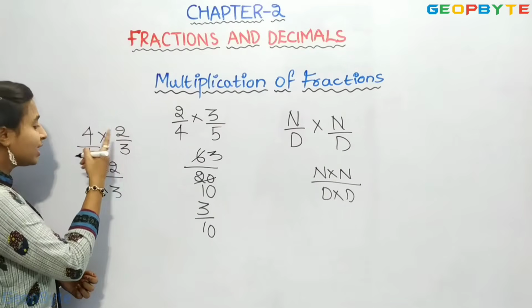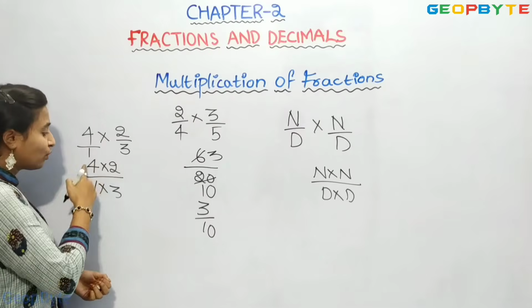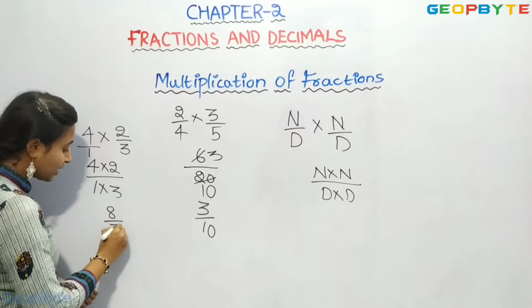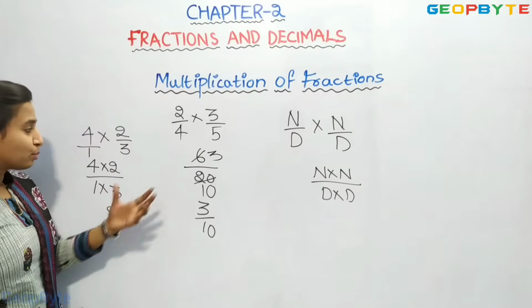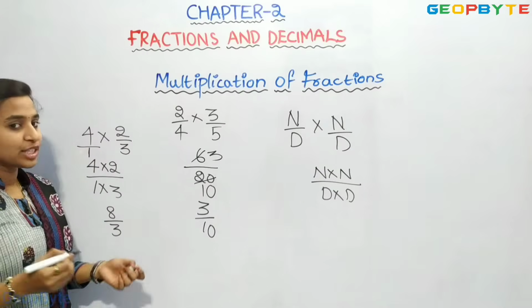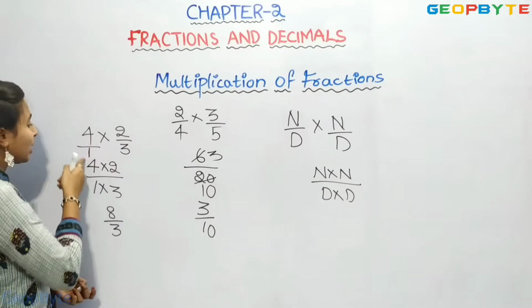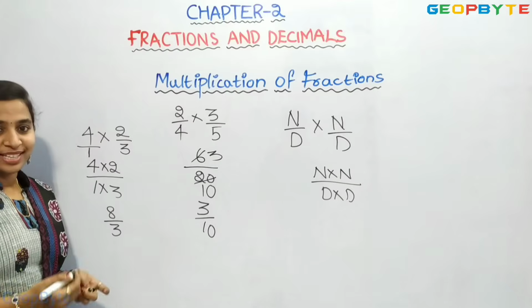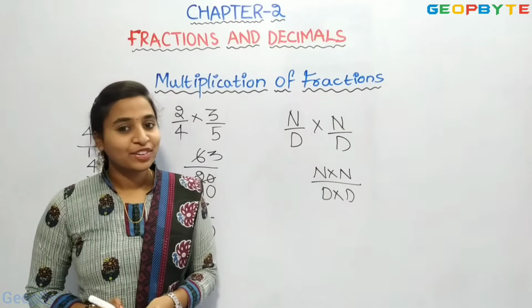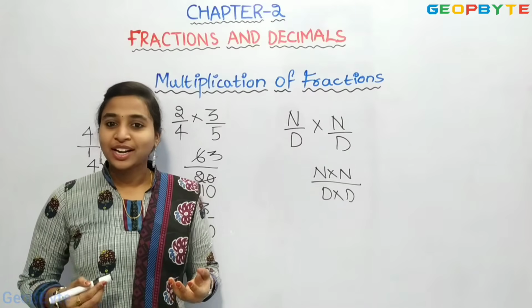Numerators we multiplied, denominators we multiplied. 4 2s are 8, 3 1s are 3. So, 8 by 3. The procedure is the same. Just we need to assume we have denominator as 1, as the number by 1 is the number itself. So, this is the procedure to multiply fractions and a fraction and a whole number.